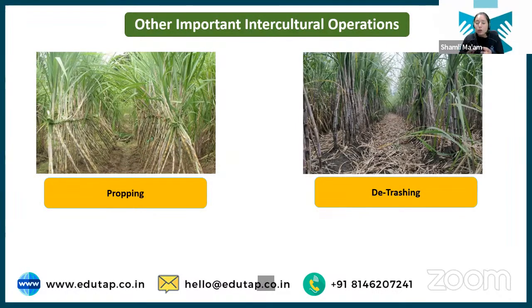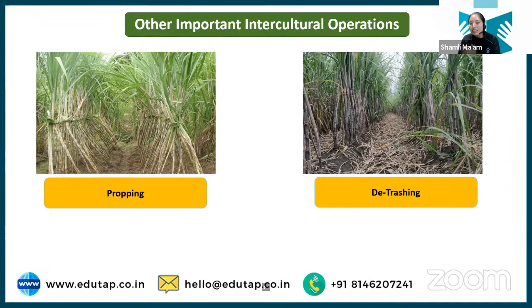What we do, we collect 10 sugarcane together and we tie them together. This practice is known as propping so that they can provide support to each other and there is no lodging. Lodging is basically falling off. So when there is high wind velocity, it can fall off. So in order to prevent that, we do propping.